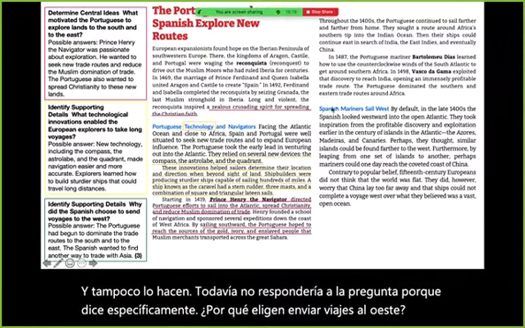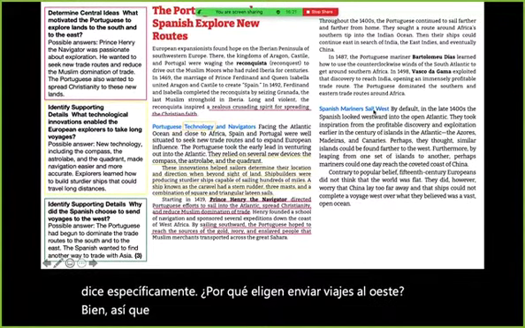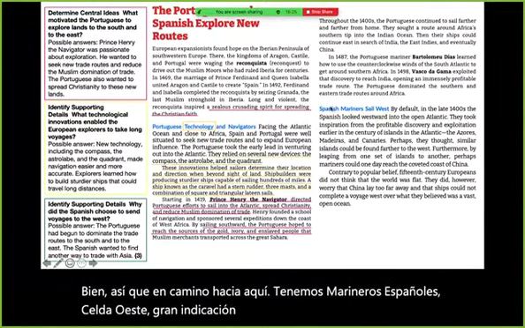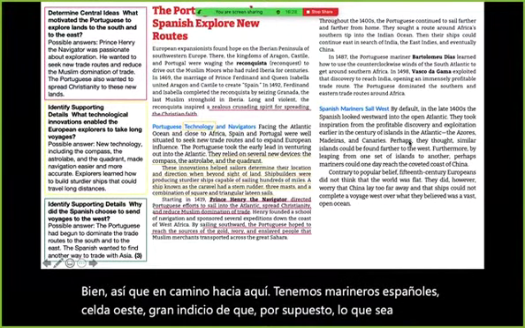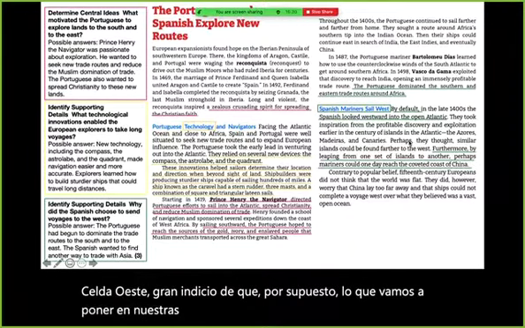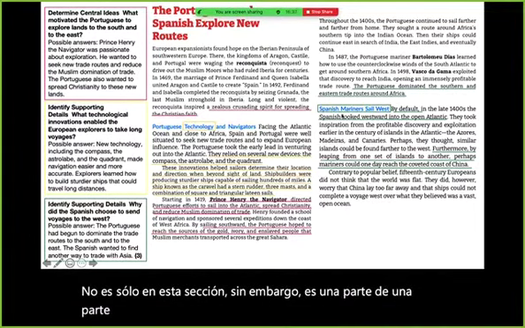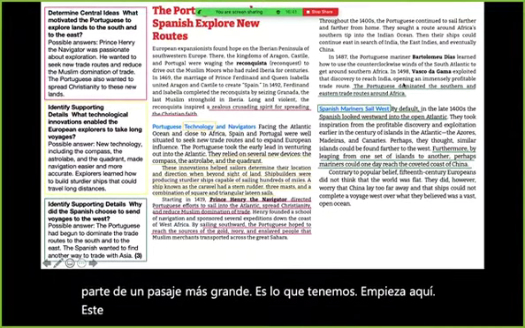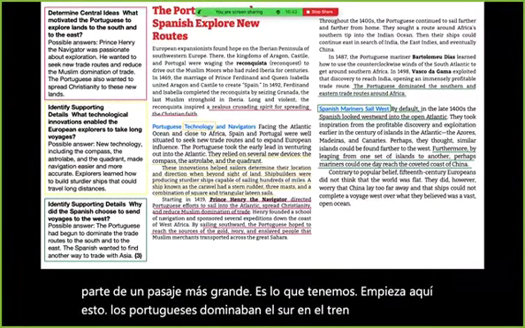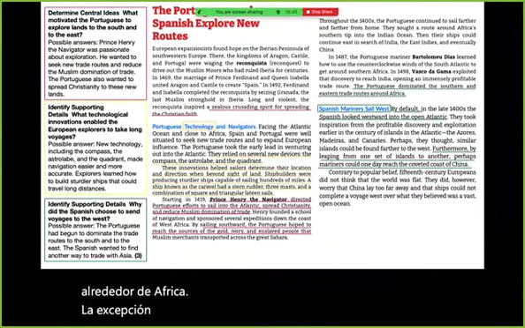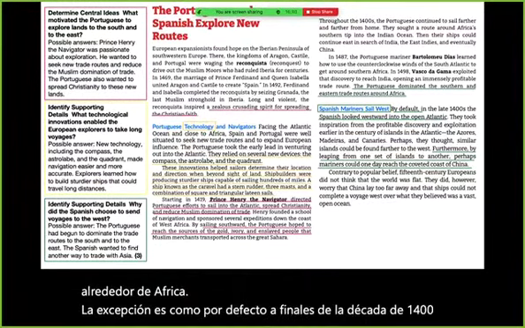Okay, so in our heading over here, we have Spanish mariners sail west. Huge indication that, of course, whatever we're going to put in our response is somewhere in here, right? It's not just in this section, however. It's a part of a bigger passage. It starts up here. The Portuguese dominated the southern and the eastern trade routes around Africa. We get to our next section. It says, by default, in the late 1400s, the Spanish looked westward into the open Atlantic.